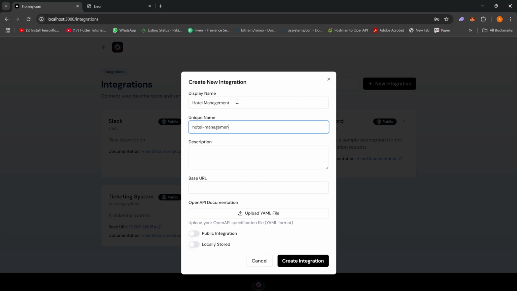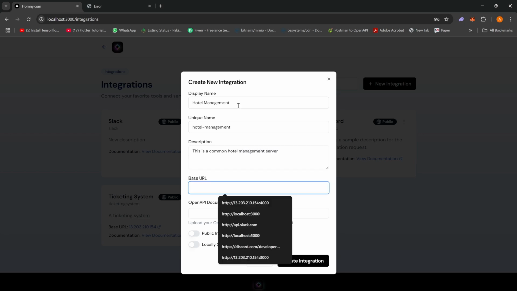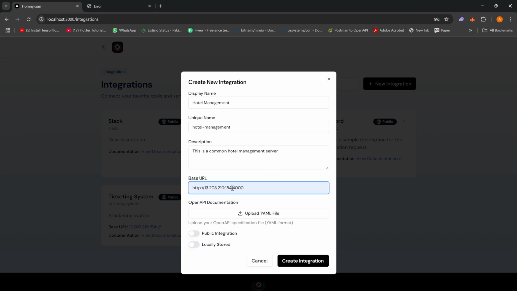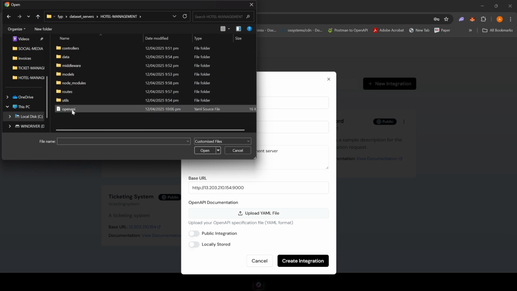This is a common hotel feedback server. It's probably running on port 9000.